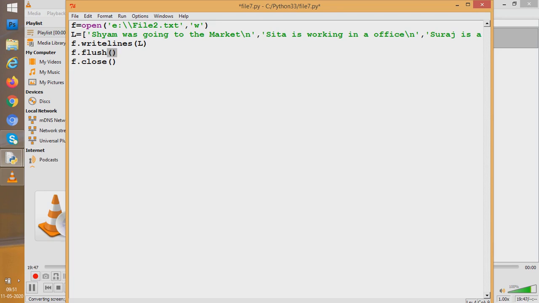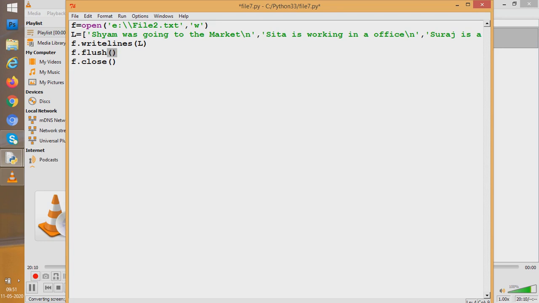So in between also he can use flush to forcibly tell Python to first write in the file, then come back. Python is not going to wait until the file is closed. We say no, not there, you have to write even in between. So for that we are using the flush function.